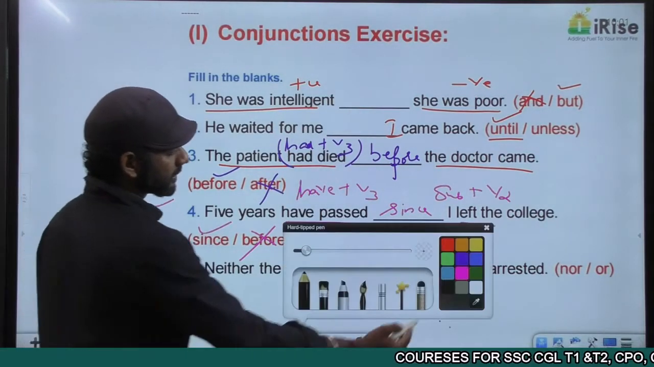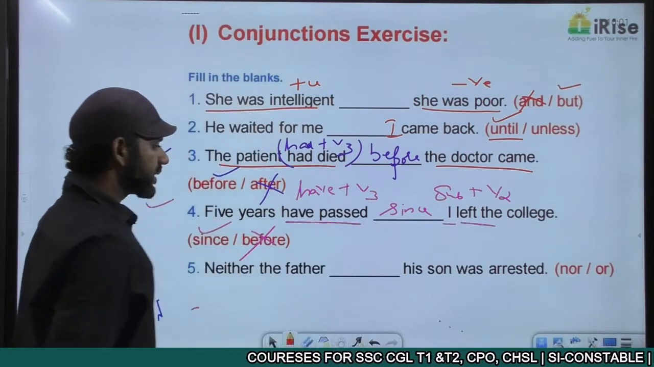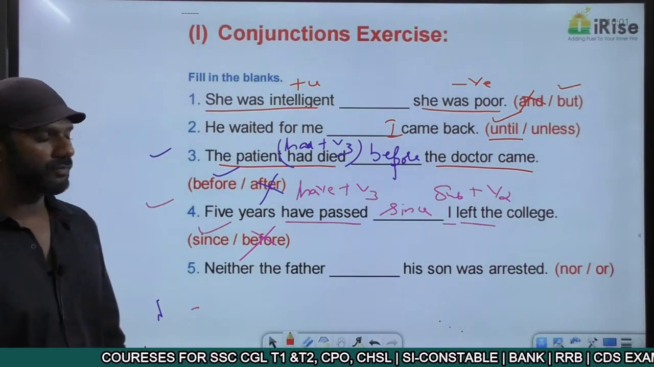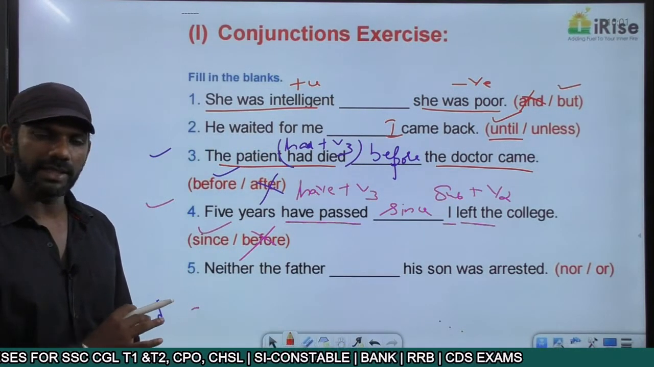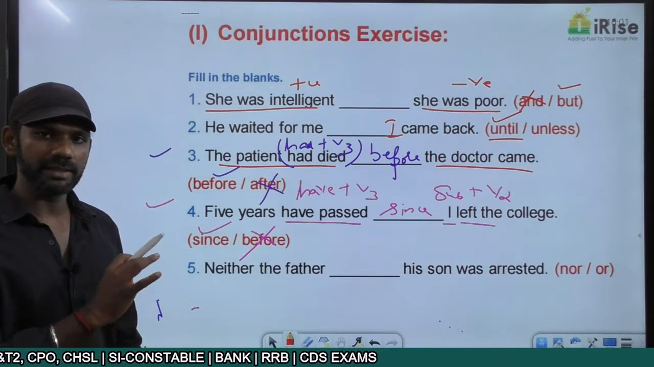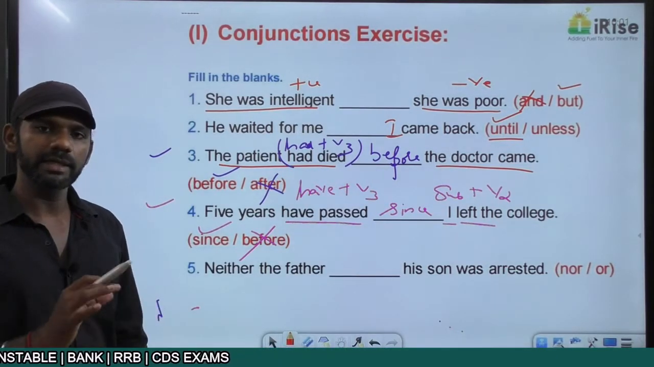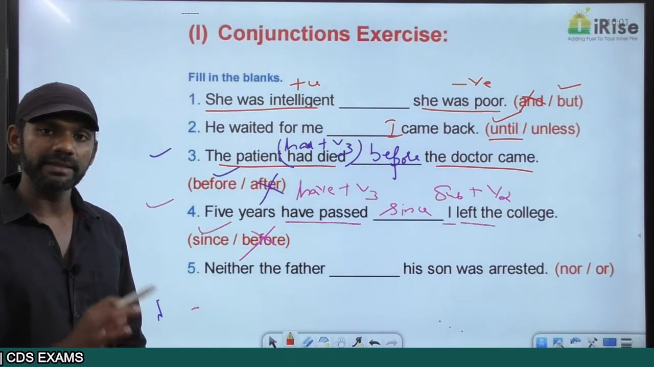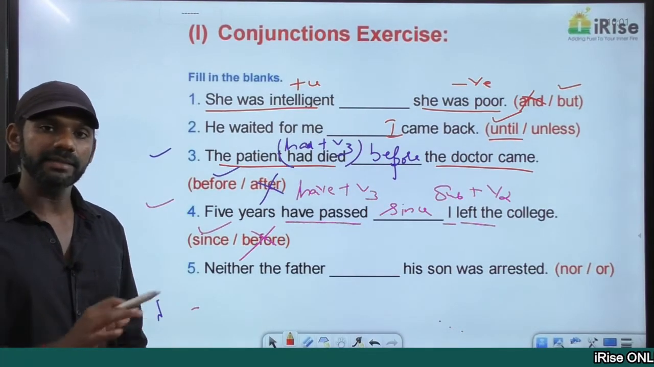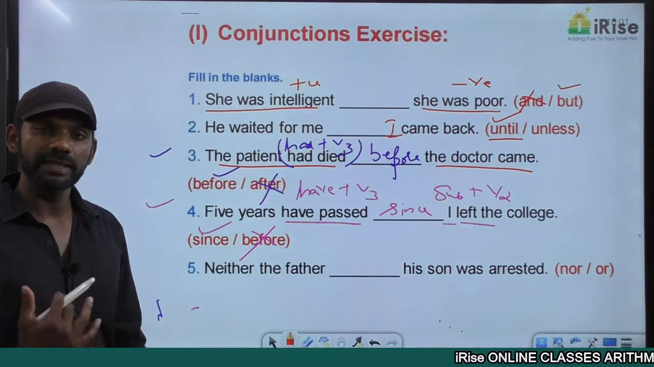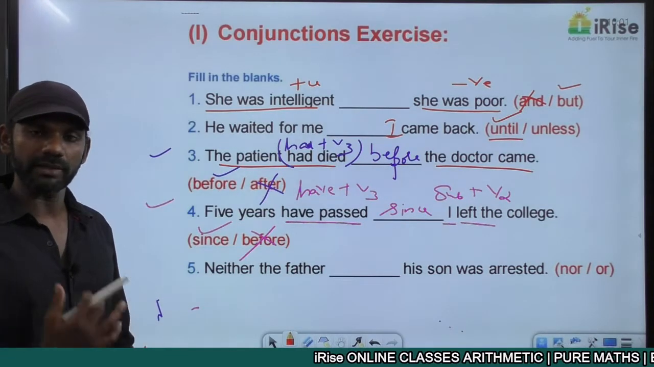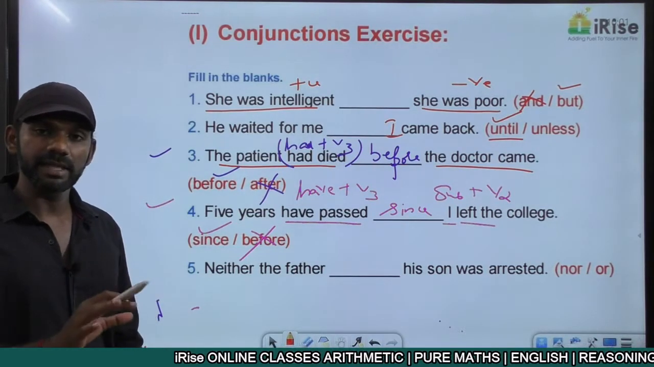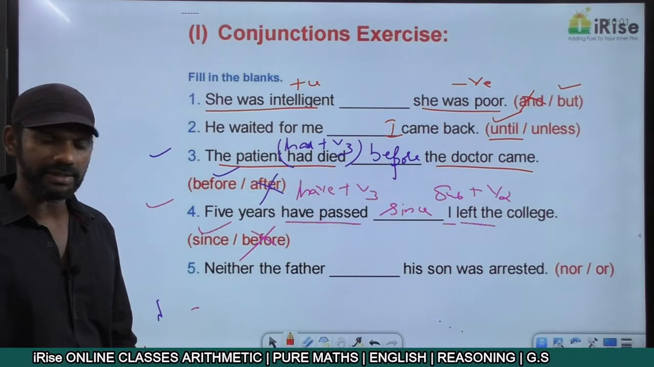Neither the father dash his son was arrested. The options are nor or. There is not much explanation required here. Either will be followed by or. Neither will be followed by nor. Either cannot be followed by nor. Neither cannot be followed by or. That is a rule we discussed in tenses, subject-verb agreement and conjunctions.